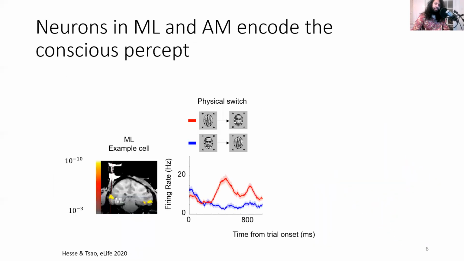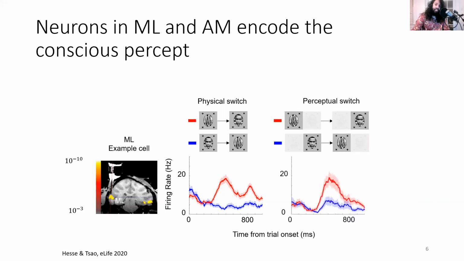We record from monkey face patches while the monkey performed the task. Here's the response of an example face cell when we physically switch the image, so there's no binocular rivalry yet. The cell responds more during the switch to face, shown in red. Now the big question is what happens during binocular rivalry, when we infer from the eye movement that only the conscious percept switched to face or object. Intriguingly, the cell clearly responds more strongly to the conscious percept of a face, even when the physical input is fixed and there's no report.